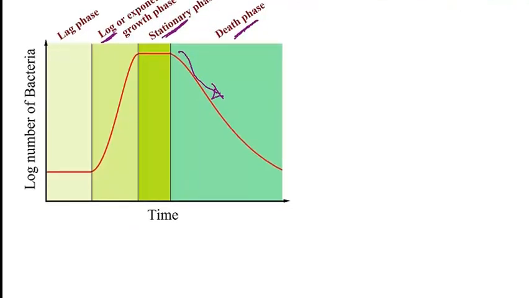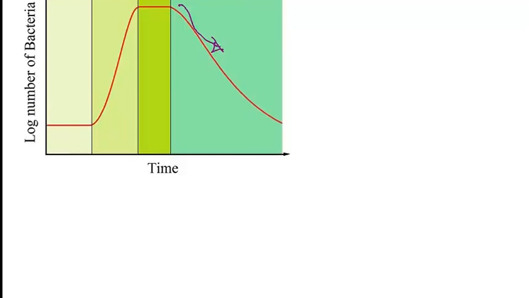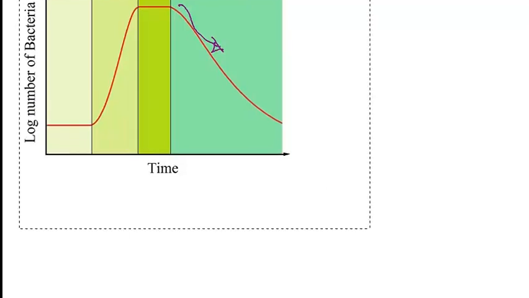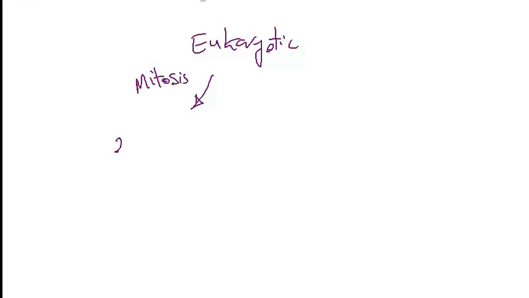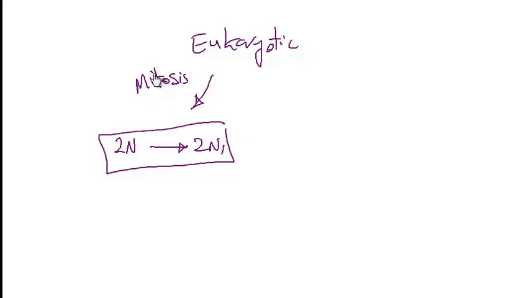All right, and then for the final part of this video, I would like to focus on the difference in the reproduction of eukaryotes versus prokaryotes. So you know how in eukaryotic cells, they can divide by either mitosis, like regular somatic cells, where a 2N diploid cell will yield another 2N diploid cell. And I should have said a 2N diploid cell gives rise to two different 2N diploid cells.